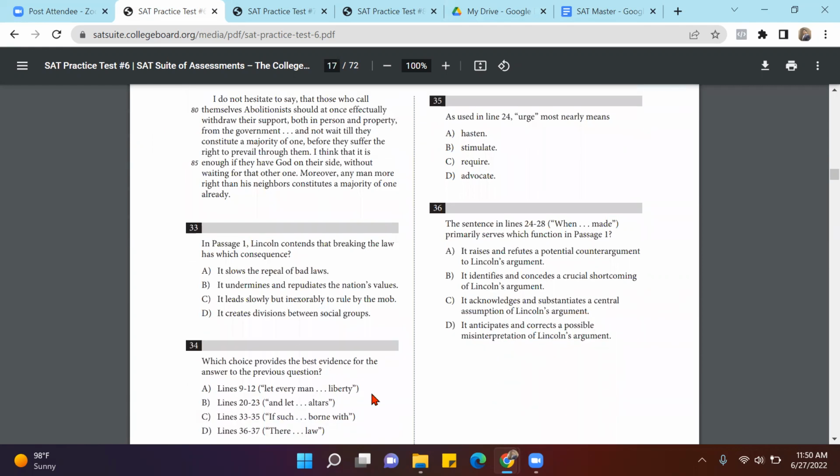But look at this question in passage one. Passage one means the whole passage. You should not answer this at the beginning itself unless you have read the passage. Look at this question. This is a line-based question on lines 24 to 28, which means you don't have to read the whole passage. So doing word-based and line-based questions at the beginning makes sense. Wherever you get a whole passage question, you can do that question at a later stage.